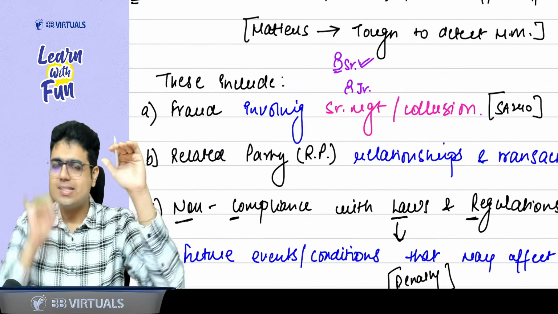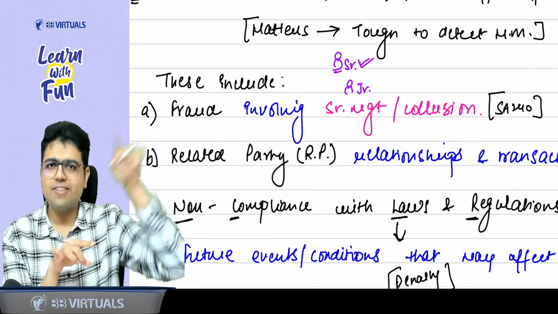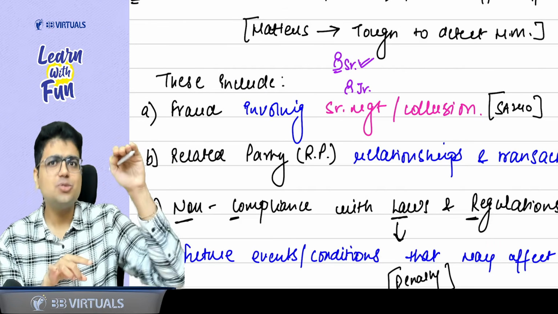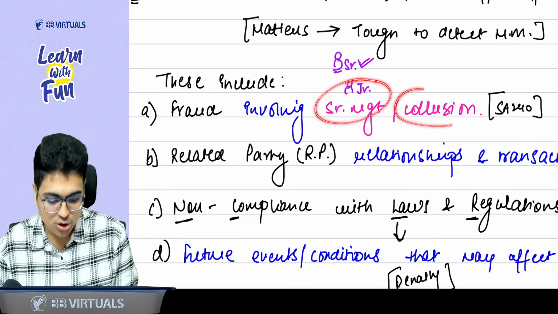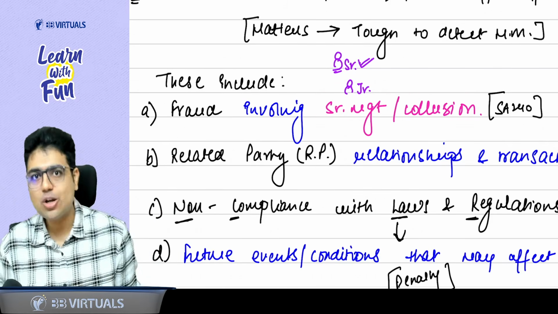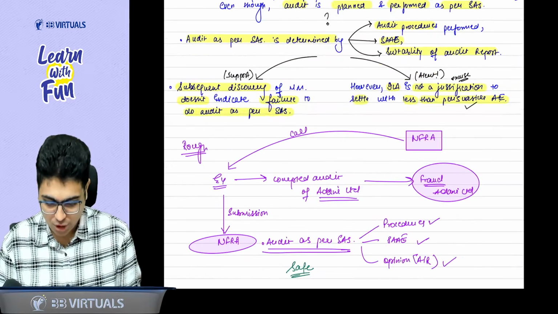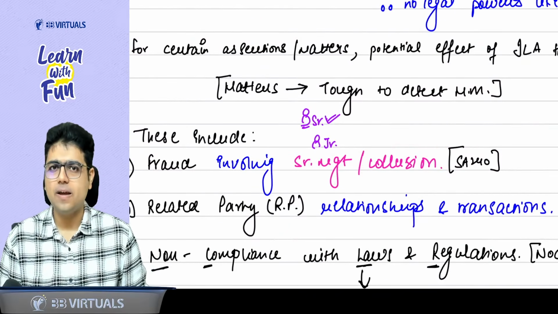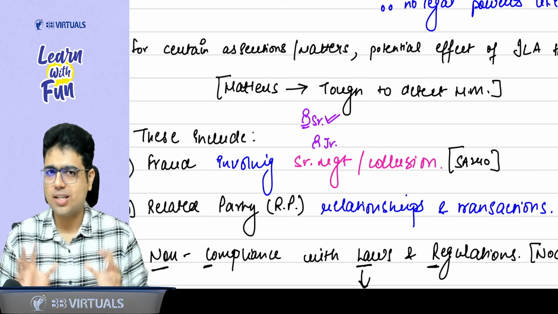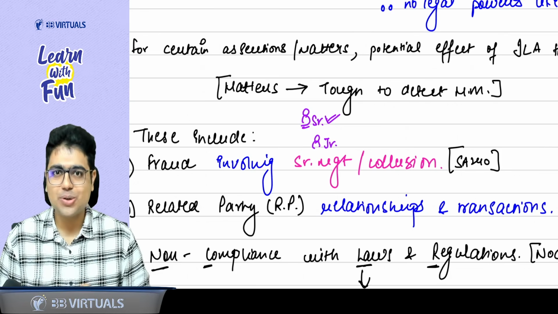Senior management. See, if an employee does a fraud, the senior will catch it. But if a senior is doing a fraud, who will catch it? So fraud involving senior management or collusion. Sir, what do you mean by collusion? Collusion is a concept in which two or more people come together and do a fraud.